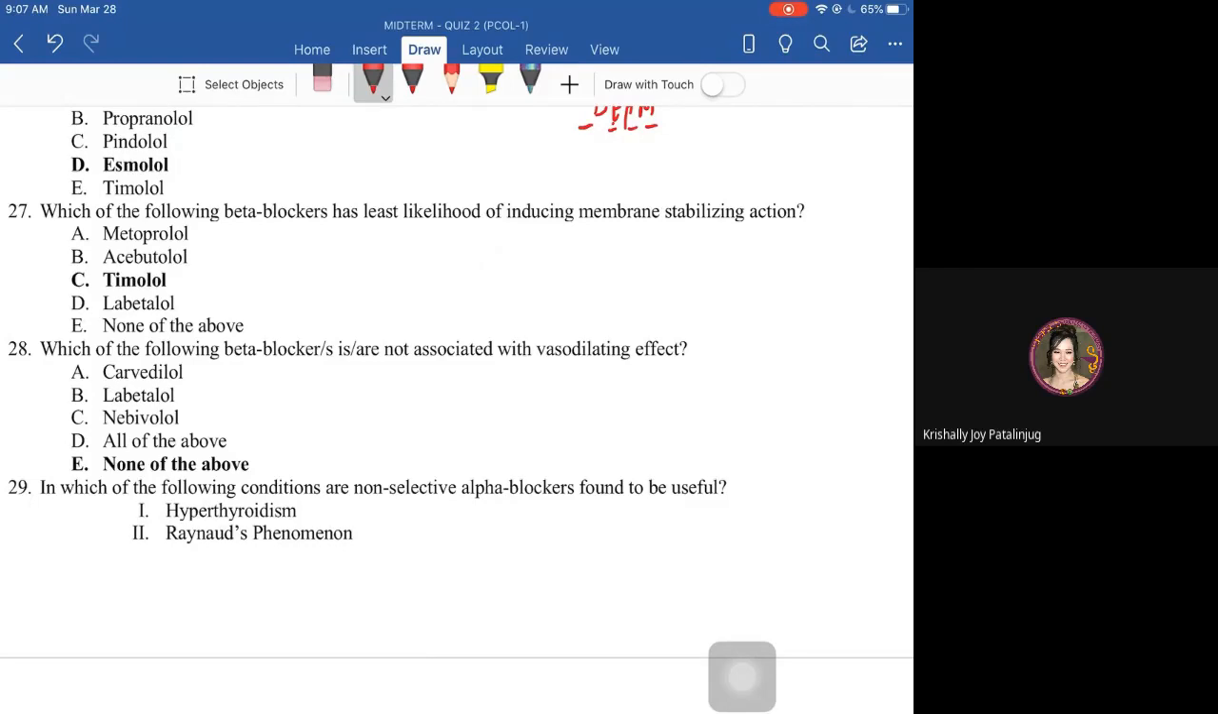Next, which of the following beta blockers has least likelihood of inducing membrane stabilizing action? So, least likely. So, exception dito. Walang ability to induce membrane stabilizing action. That would be timolol. The rest of the beta blockers listed, they have that miscellaneous action to induce membrane stabilizing action.